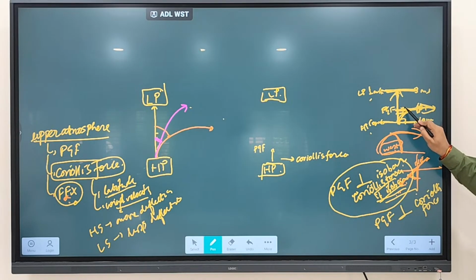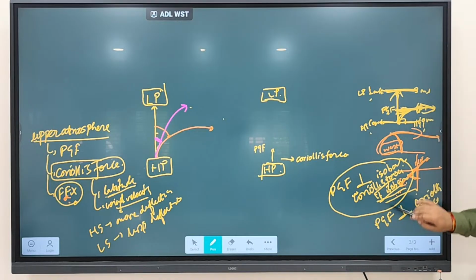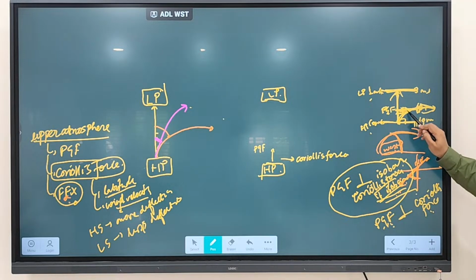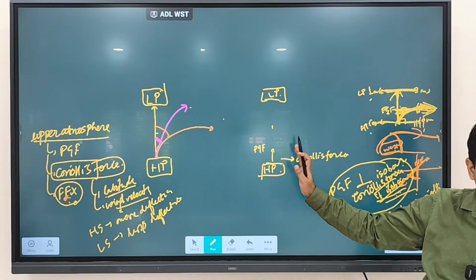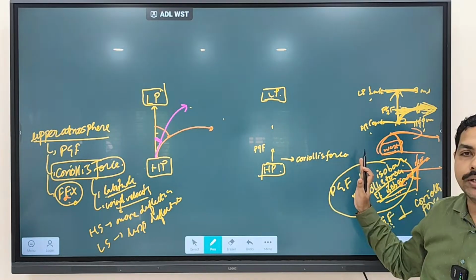So the Coriolis force makes a 90-degree angle with the pressure gradient force. Coriolis force is deflecting the wind in this direction, perpendicular to the pressure gradient force. So the pressure gradient force is trying to pull the wind this side, while the Coriolis force is acting perpendicular to it.